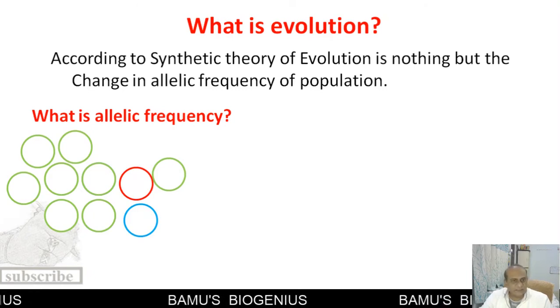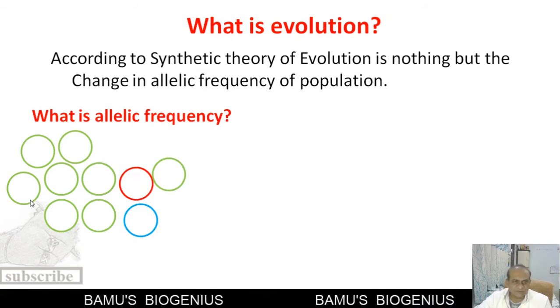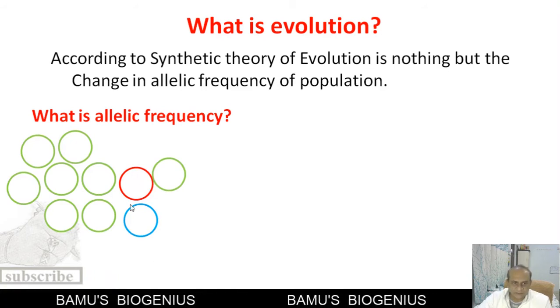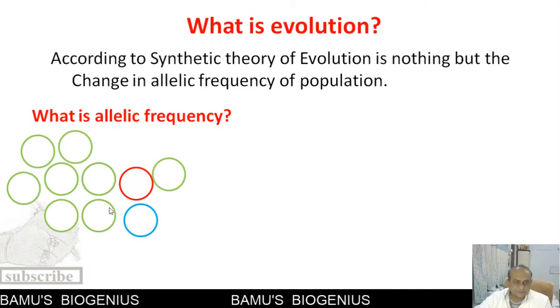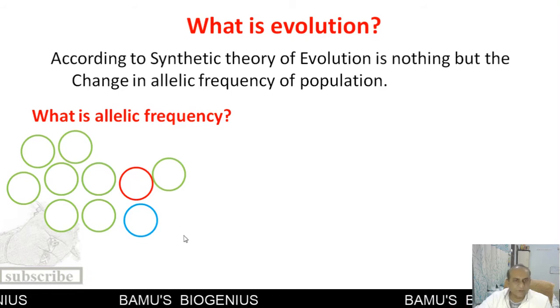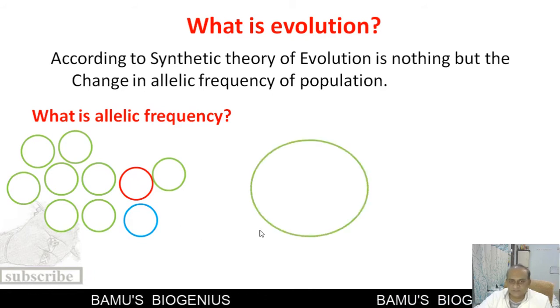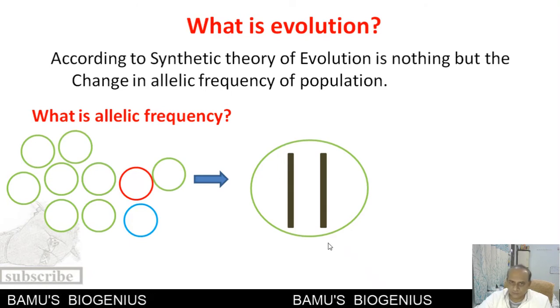For example, we will take an imaginary example. Here, 10 individuals of a particular species are there. Why are these rings of another color? It suggests that the green colored individuals are dominant in the population as compared to these two. Now, if this is an individual and these are the two chromosomes of this individual, imagine that this individual contains only two chromosomes.